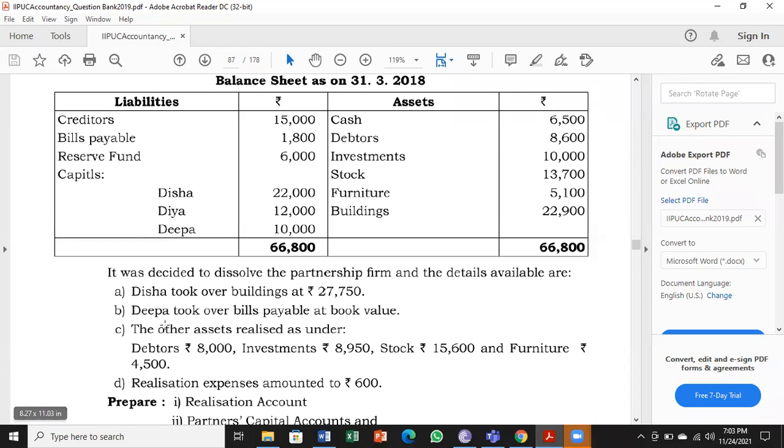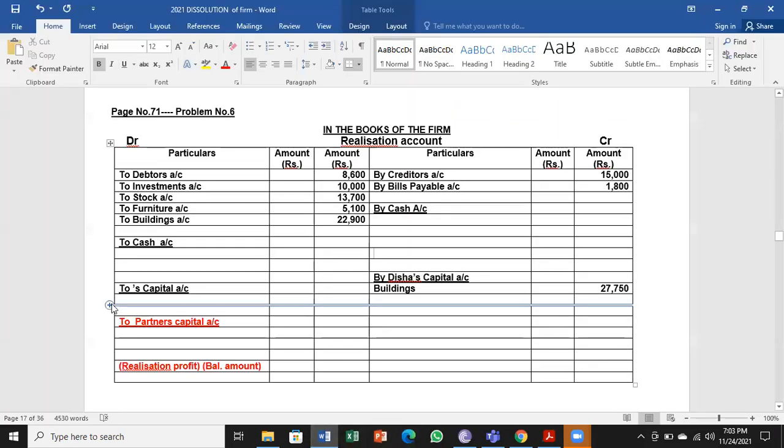Next, Deepa took over bills payable at book value. It comes to the debit side, to Deepa's capital account. Under that, which liability is taken over, we have to write bills payable at book value.